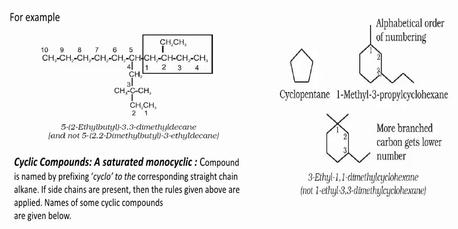Here the numbers 1, 2, 3 represent the carbon atoms. 1 methyl, 3 propyl cyclohexane. Similarly, this one.